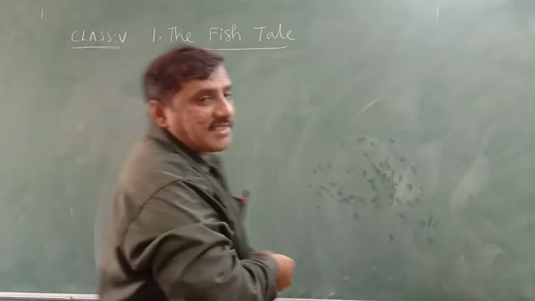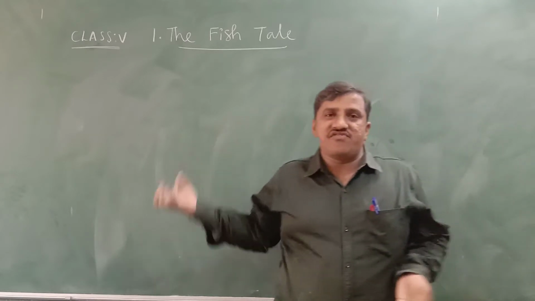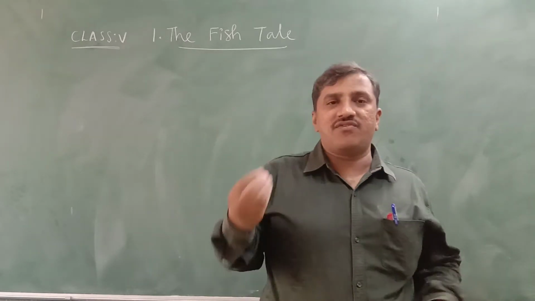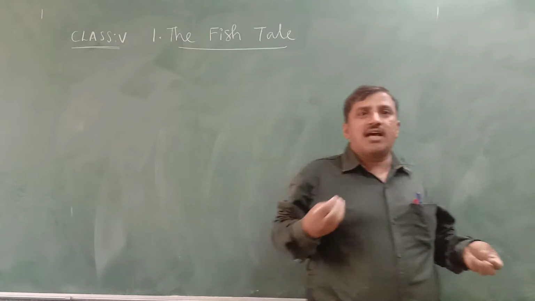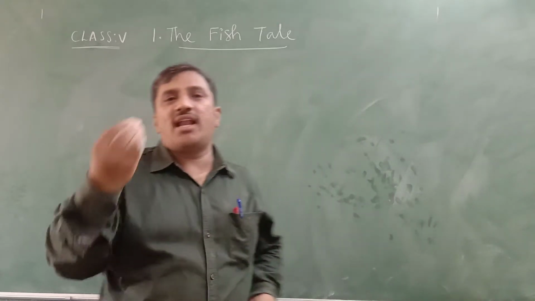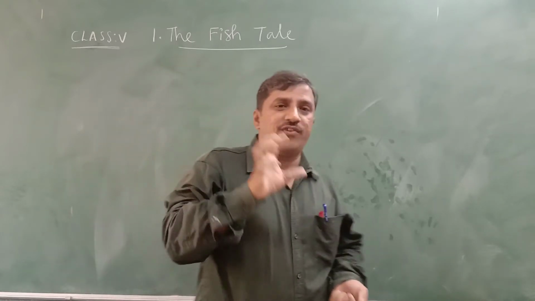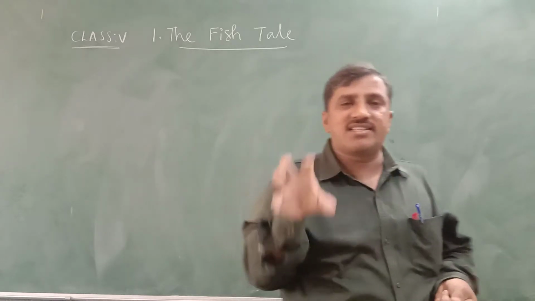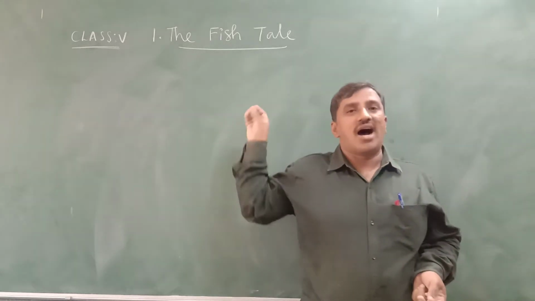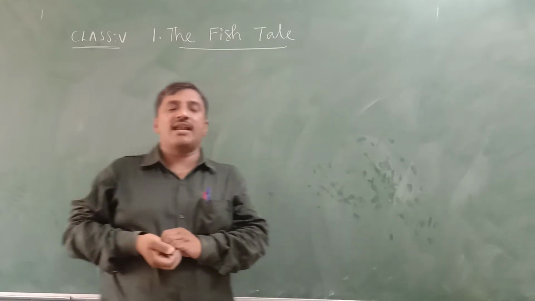So what we discussed here in this lesson, the fish tail. It is about the fish, so the shapes of the fishes. If you imagine a fish, what shapes will come into our mind, and the poems related to nature, like fishes in the sea. If you write in 3 lines, we call such poems haiku. They are famous in the country Japan.